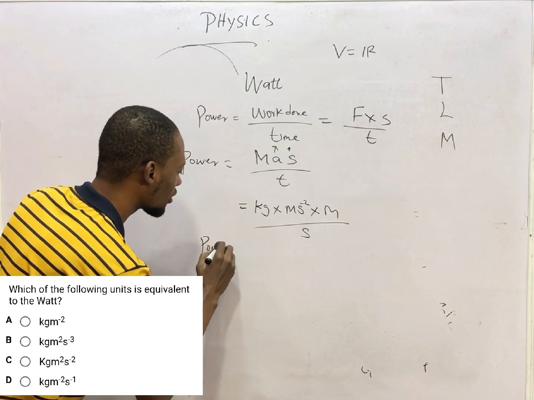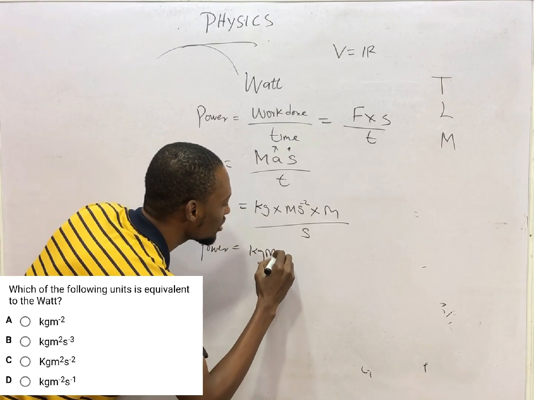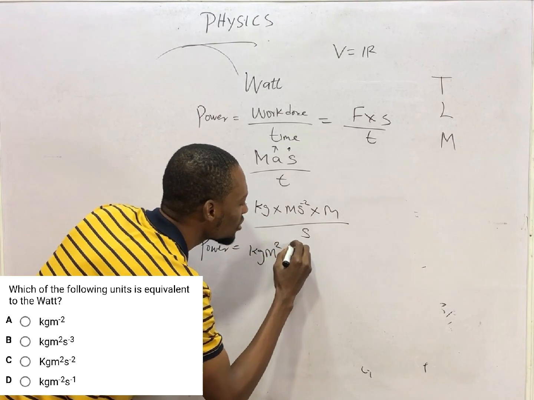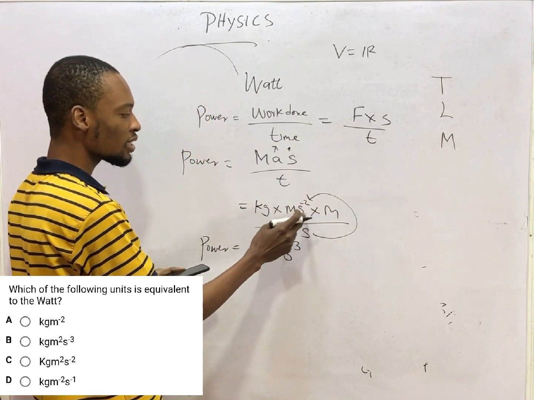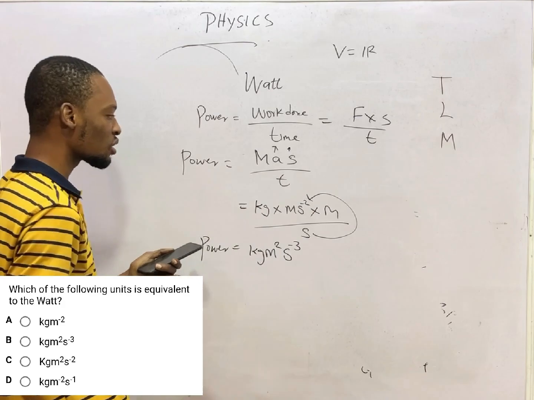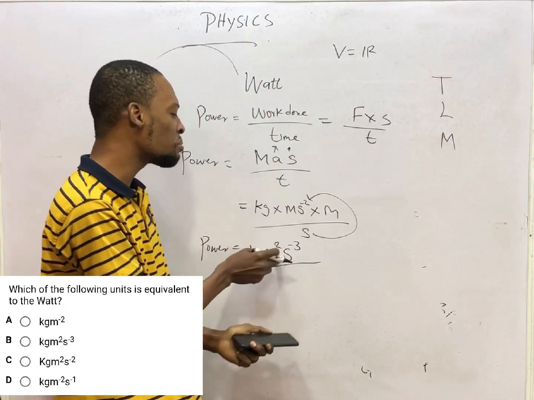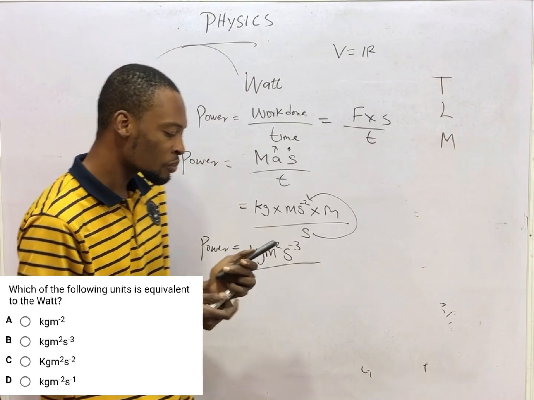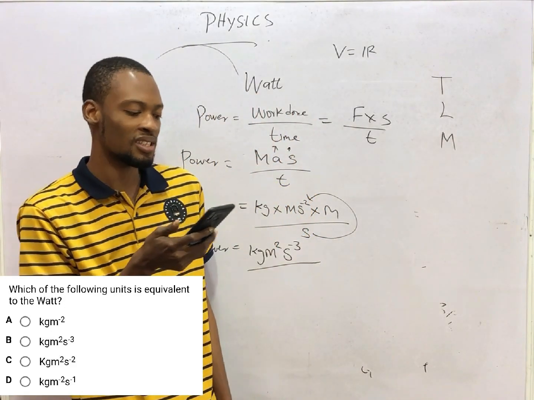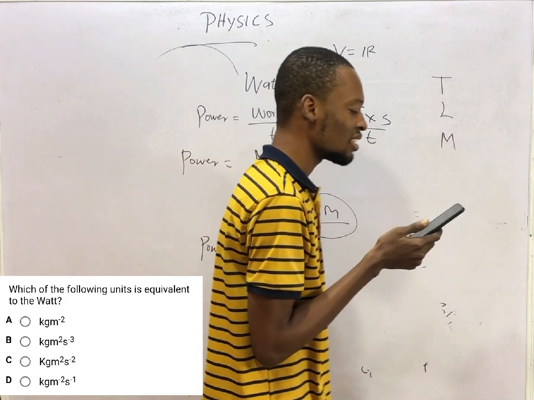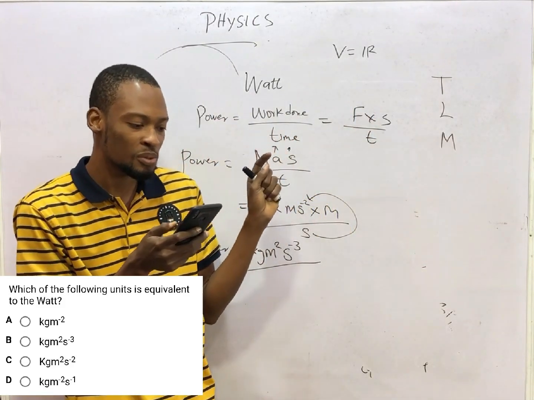Power simply becomes kilogram meter square per second cube, because this second goes up to add another second to this one. Meter times meter is meter square, which means the unit of power is also kilogram meter square per second cube, as seen in option B. Which of the following units is equivalent to the watt? It is simply kilogram meter squared per second cube.